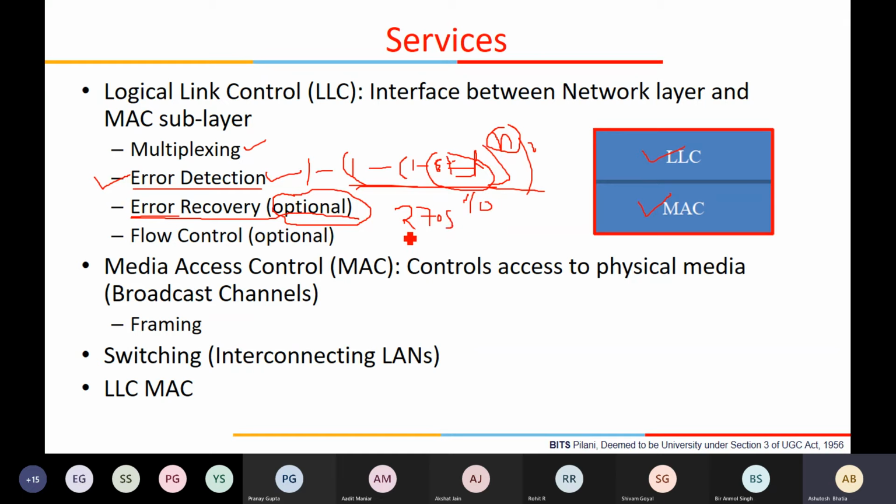Now you can retransmit, but the problem is that it will add a lot of latency. You know about stop and wait and all those things, correct? And even if the error rate is higher, going for go-back-N and selective repeat becomes even more difficult because you will lose everything. So it is better to put some kind of redundancy in the packet and try to recover there and then, when it is received at the destination.